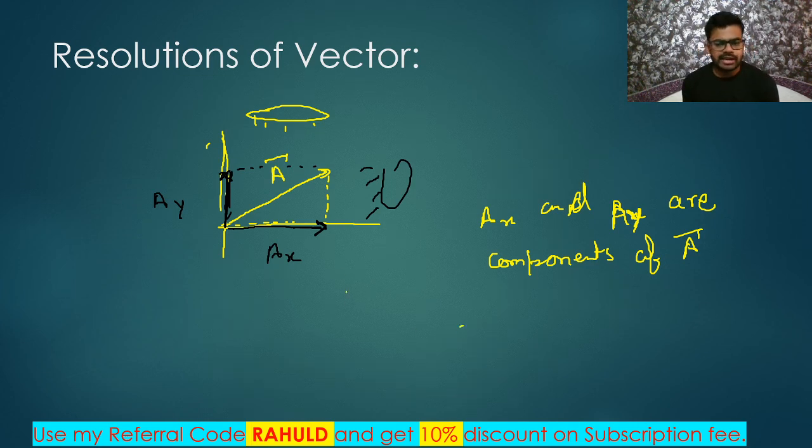And if I give it direction, let's say x-axis is written as i cap and y-axis is written as j cap.